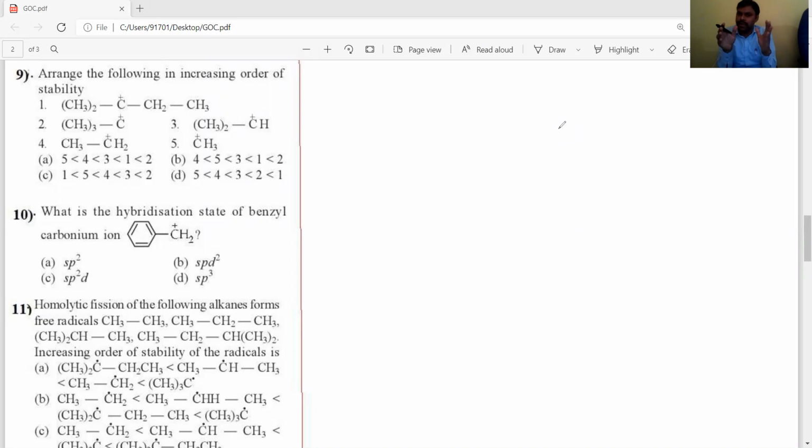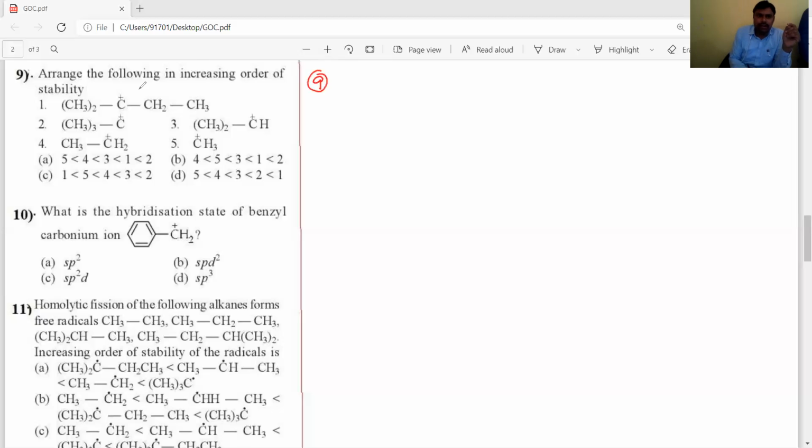As the number of hyperconjugation structures increases, the stability of alkenes, carbocations or carbon free radicals increases.